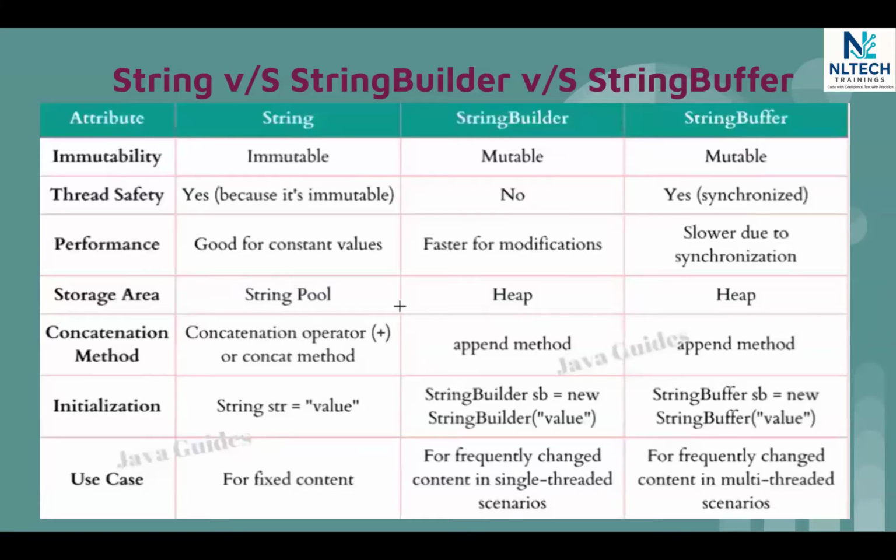Fine. What is the fourth difference? Where are my strings getting stored? Inside the string constant pool. What about the builders and buffers? Both are getting stored in the heap, as I've already shown. If I have to concatenate some values with a string, what do I have to use? I have to use the concatenation operator plus sign or the dot concat method. Then how about in the case of string builder and buffer? I showed you, you have to use the dot append method.